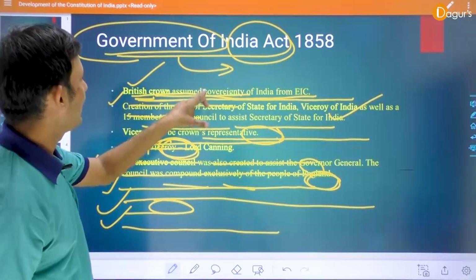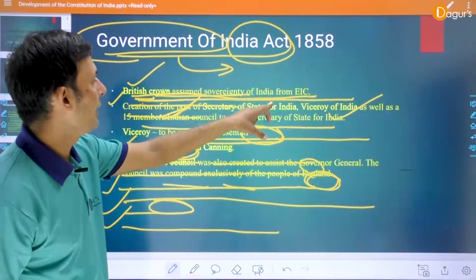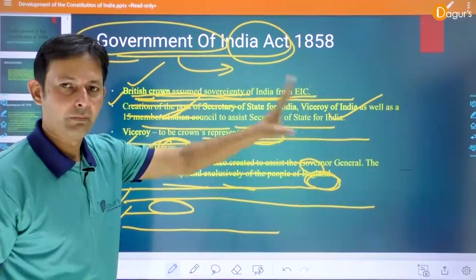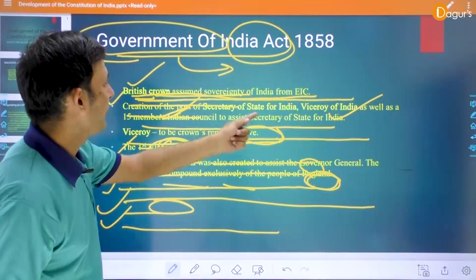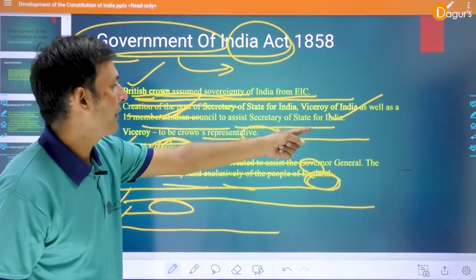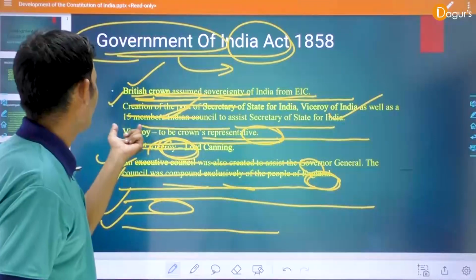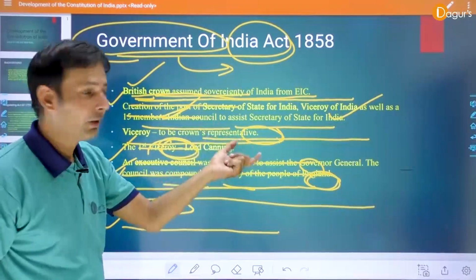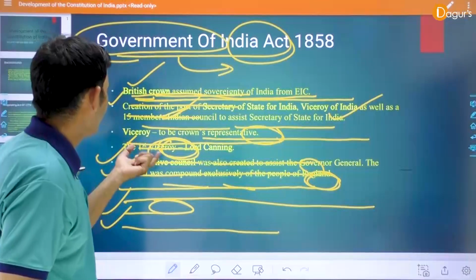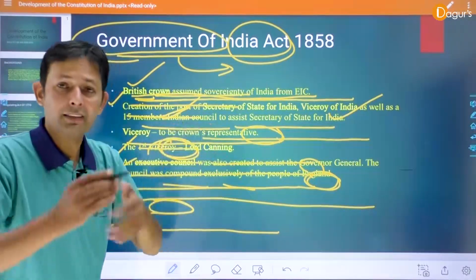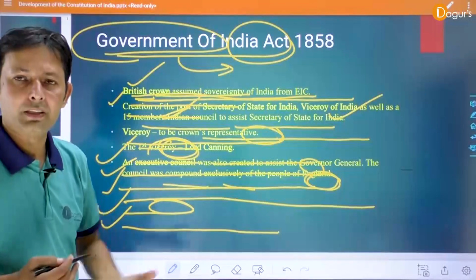The British Crown assumed sovereignty of India from the East India Company. Creation of the post of Secretary of State for India, Viceroy of India, as well as a 15-member Indian Council. The Viceroy was to be the Crown's representative.